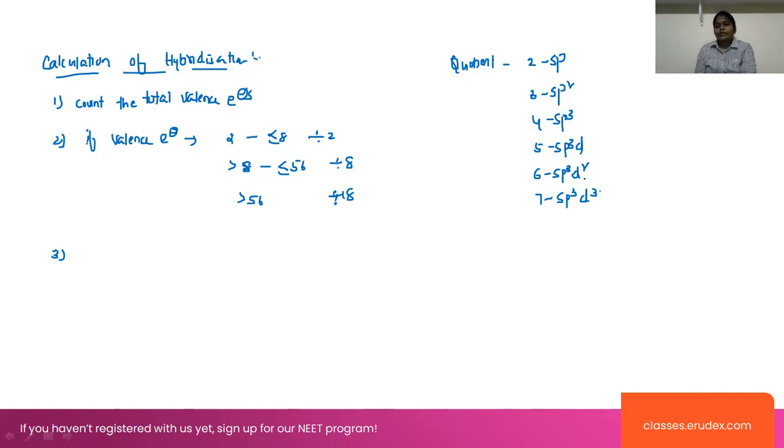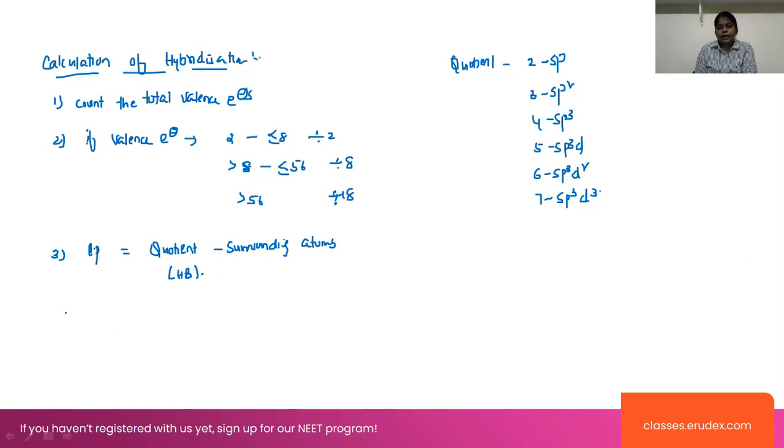Okay. Now whenever you are calculating the quotient part, then you have to find out the lone pair of electrons here. Lone pair of electrons is equal to the quotient minus the surrounding atoms. Quotient means which expresses the hybridization. Right? Quotient is the hybridization part.